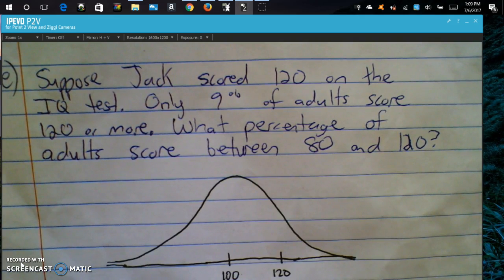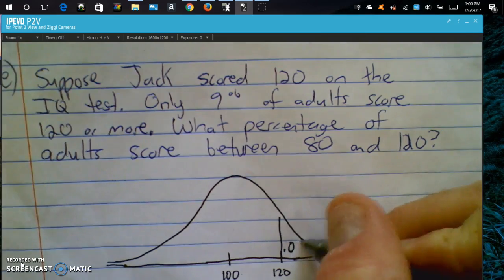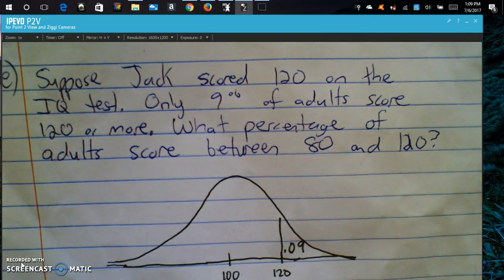And next class period is when we'll talk about how to figure out exactly how many standard deviations it is above the mean. But for right now, it doesn't matter, because we know that only 9% of people score 120 or more on the IQ test.